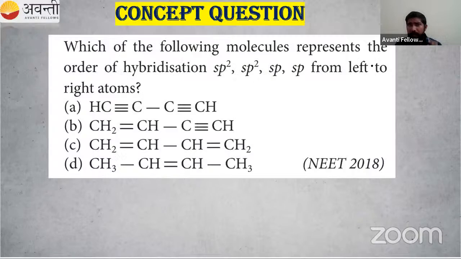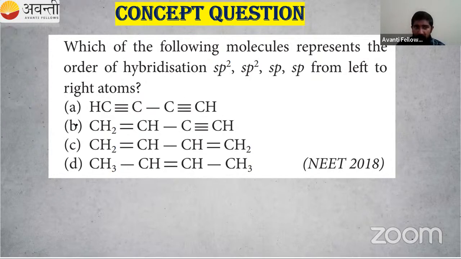Based on this, let us do a PYQ, previous year question, NEET 2018. Which of the following molecules represents the order of hybridization sp2, sp2, sp, sp from left to right? So read the question. sp2 hybridization means the carbon is forming a double bond. Anyone in the chat box, if it is forming a double bond, what is the hybridization? We have already found the hybridization, so you can solve this within seconds.